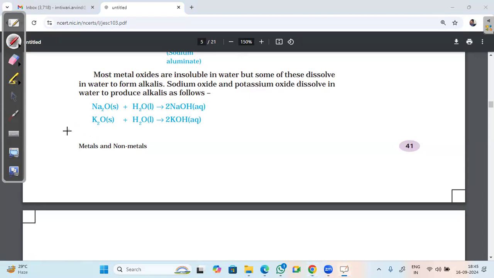Can you tell what will be formed if I have an oxide of Al2O3 dissolved in water? Sir, 1 minute, sir.